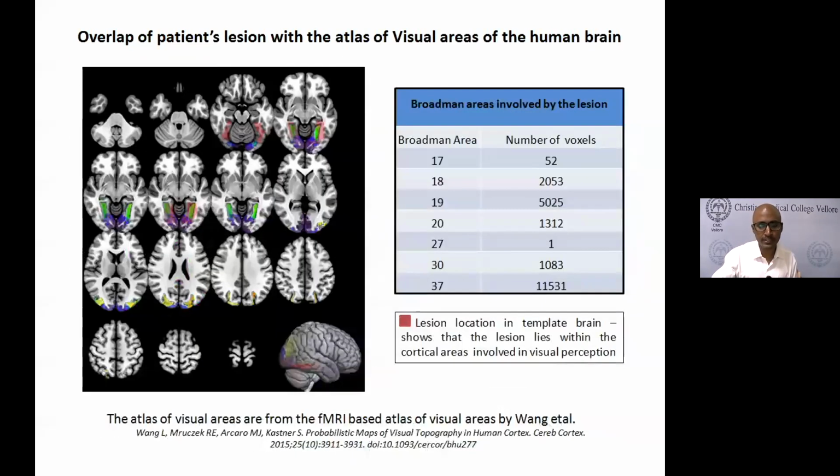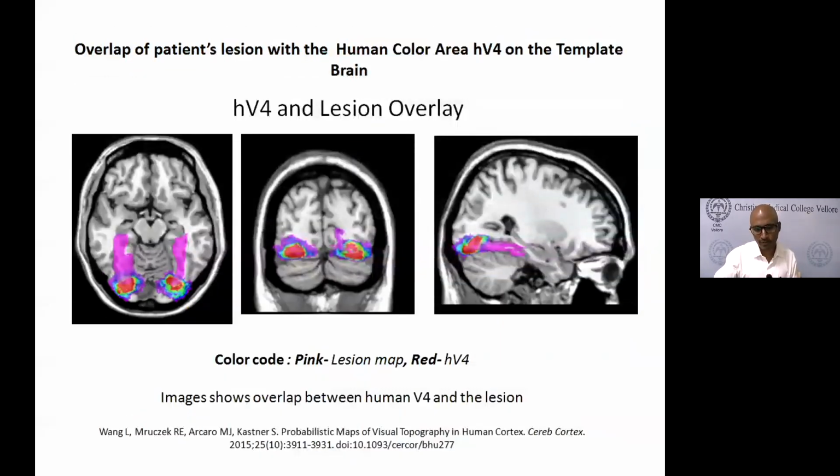Next we wanted to see why this patient was color blind, just to prove it from a scientific point of view. We took certain areas in the brain that are specific for color perception. There is human area V4, also called HV4, which is the commonest color area of the brain, coded in red here. All of these fMRI atlases are probabilistic, in the sense that what is red has the highest probability of coding color, and as you go outside, the probability drops. The pink is the lesion map, and most of it overlaps the color area. So you can say that is why this patient has impaired color perception.